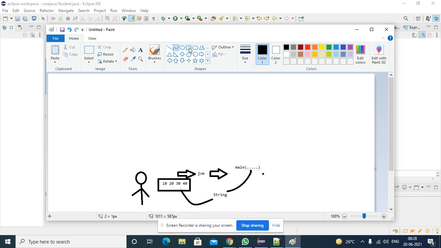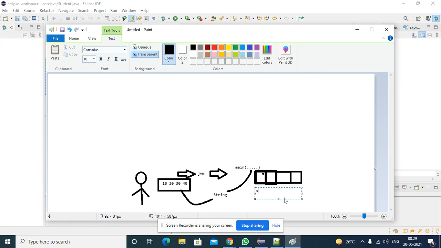So what size will the array have? The array will be constructed based on how many values you are passing. If you are passing 1, 2, 3, 4 values, it will construct an array with 4 values and pass it to the main method. The array name is args in this case, but you can change the variable name, that is up to you.